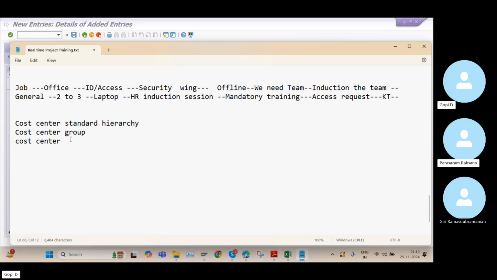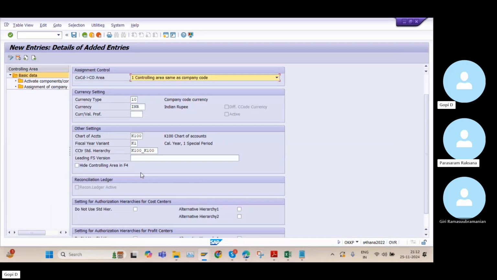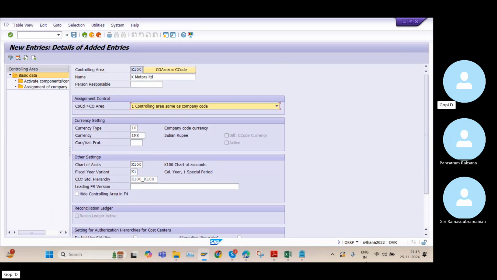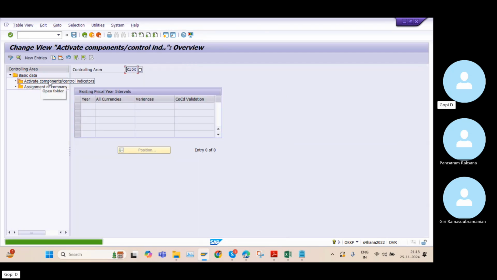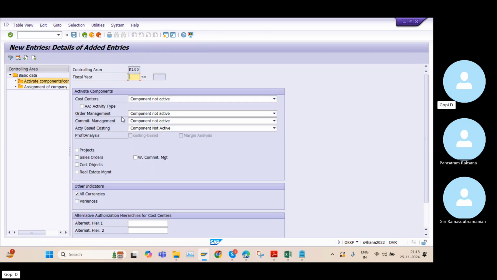Cost centers and all are created by the controlling consultants. We are not worried about how they created the cost centers. Even this one they created with the help of the KS01 T code. So these settings I maintained and I just click on save. And here two more settings are there. These settings also we need to maintain. So here I need to click on activate components control indicators and click on new entries. And here I need to give my fiscal year starts from. So here I will give 2023.